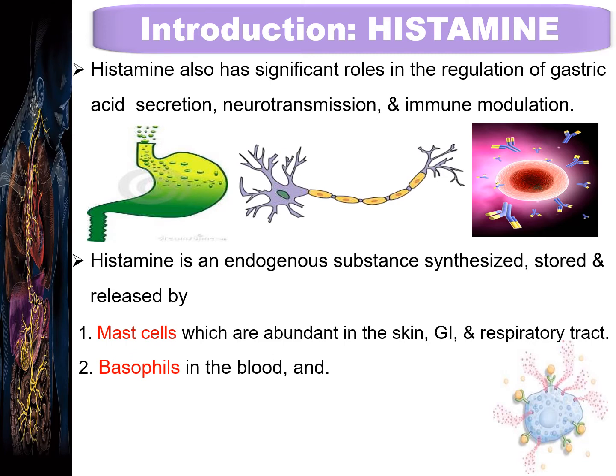Also, histamine is synthesized, stored, and released by the basophils present in the blood. In addition, it is synthesized, stored, and released by some of the neurons in the CNS and also in the peripheral nervous system.